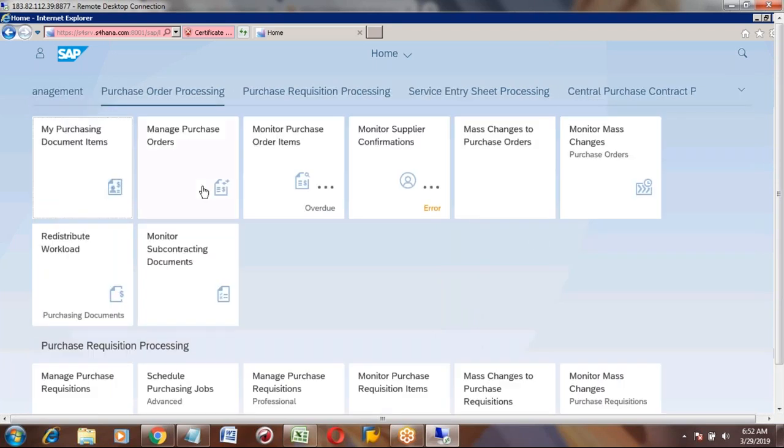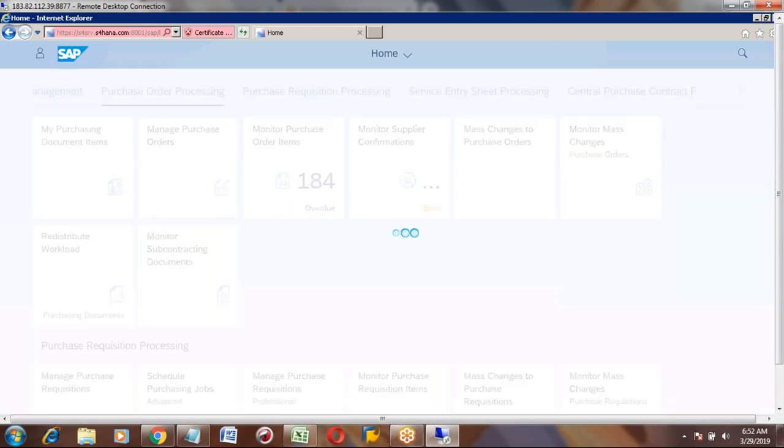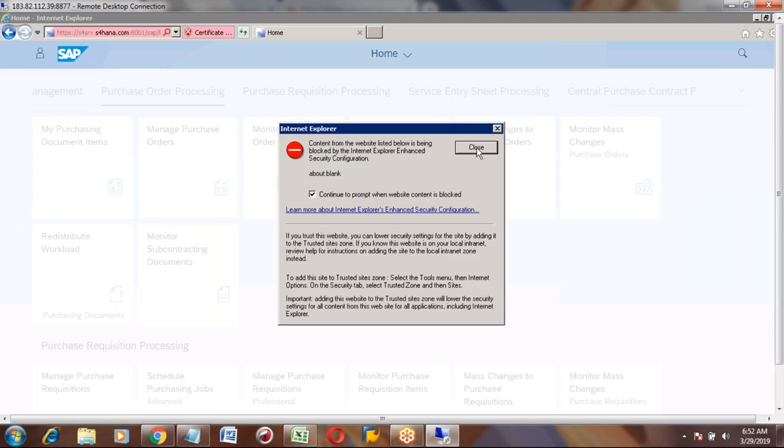Mostly the purchase orders, all these are mainly the purchase orders. So I will show you how to open and everything. Just for example, you want to see the purchase orders, like manage purchase orders. You want to see, so you can open. You can just click on this tile. This is nothing but each one is an app. Configuration.